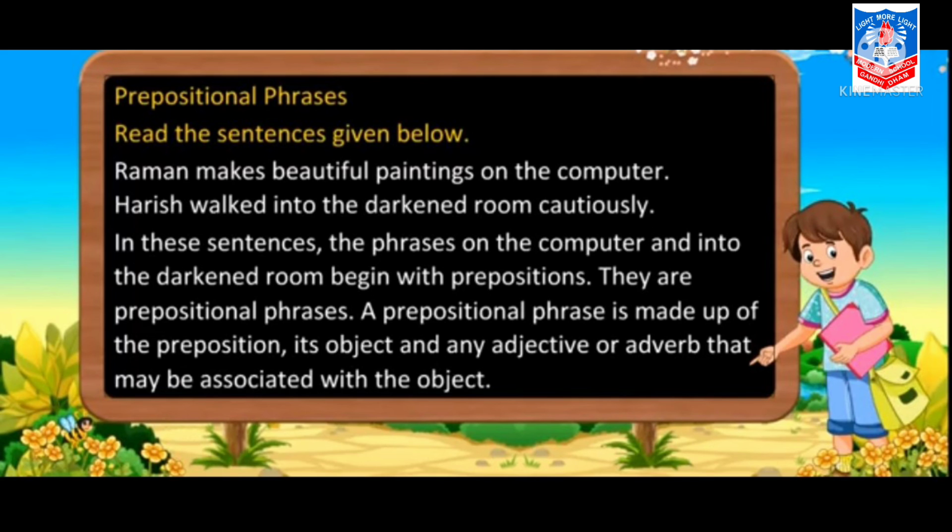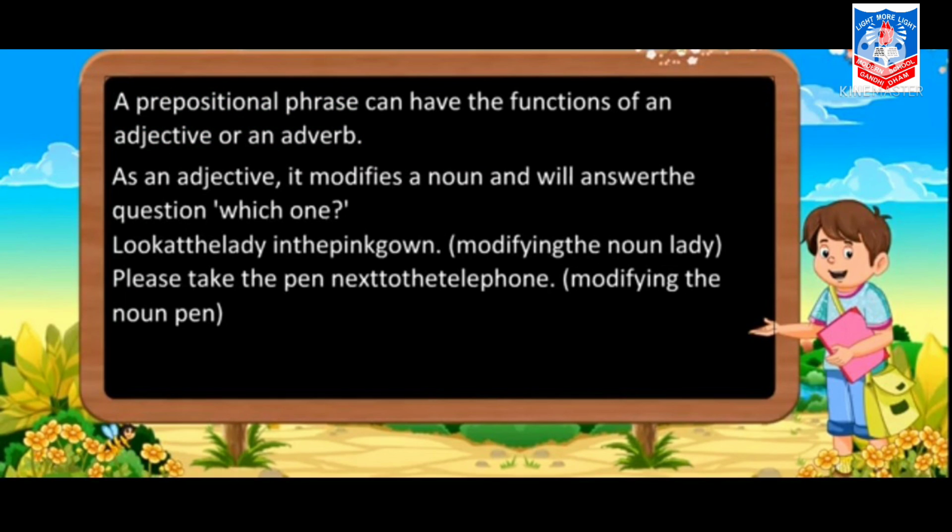They are prepositional phrases. A prepositional phrase is made up of the preposition, its object and any adjective or adverb that may be associated with the object. A prepositional phrase can have the functions of an adjective or an adverb. As an adjective, it modifies a noun and will answer the question which one.